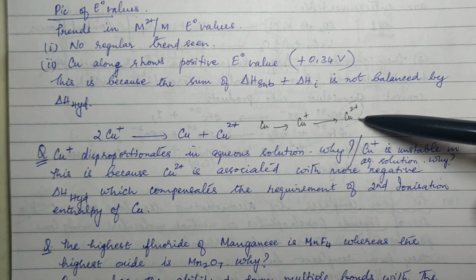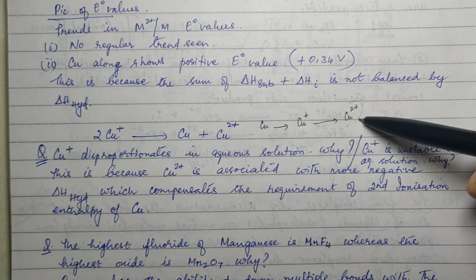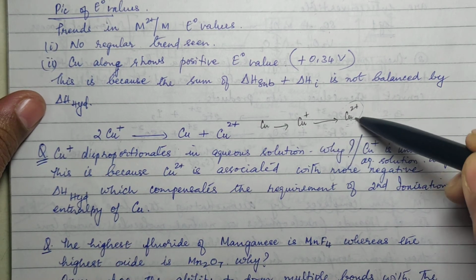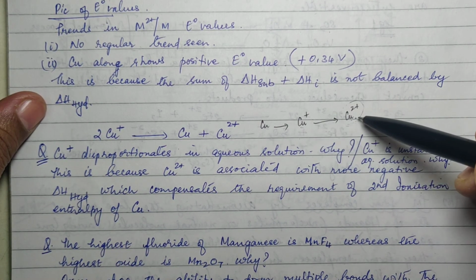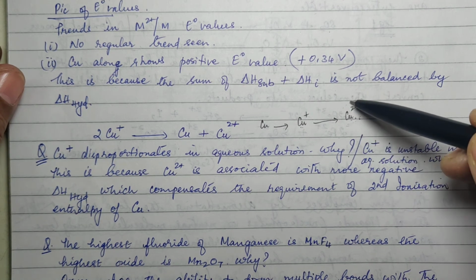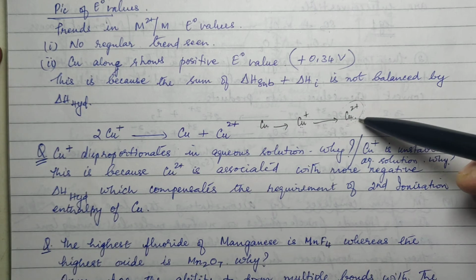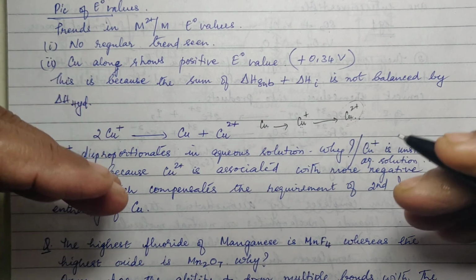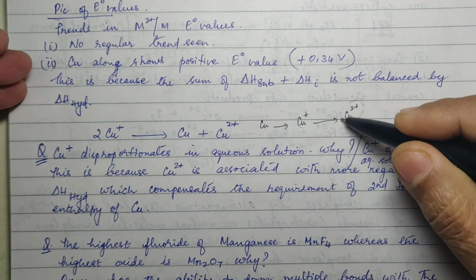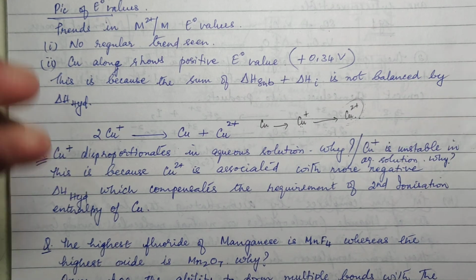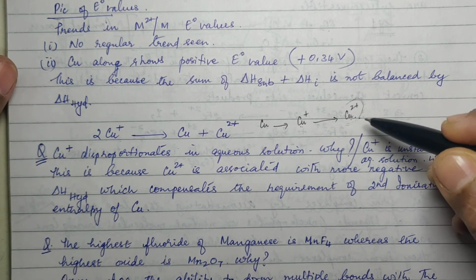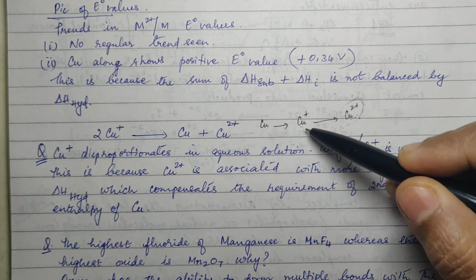Much more negative means what? This conversion is highly exothermic. If this highly exothermic condition is followed, that means this Cu2 plus will be in a low energy state. It releases the energy outside and its own energy will be very low. So Cu2 plus is more stable than Cu plus.